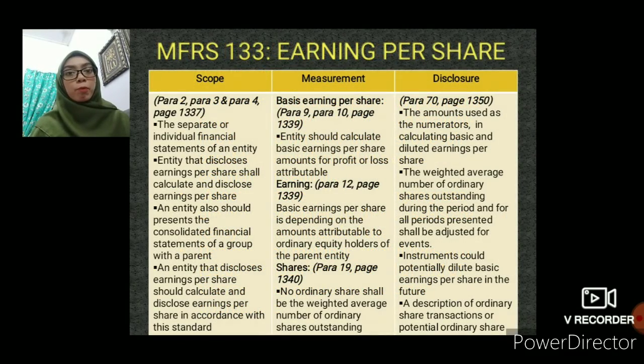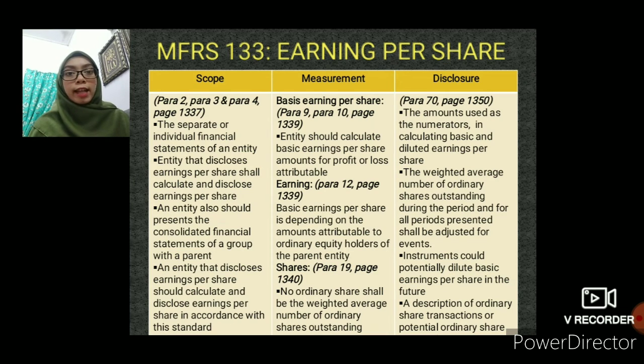The last part of our assignment is MFRS 133, which is earnings per share. First, I want to explain the scope of MFRS 133, where we refer to para 2, para 3 and para 4, page 1337. For the scope, it covers the separate or individual financial statements of an entity whose ordinary shares or potential ordinary shares are traded in a public market.